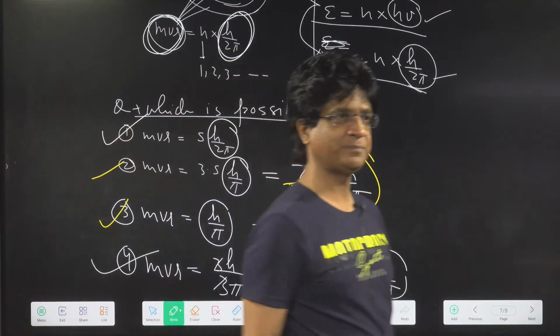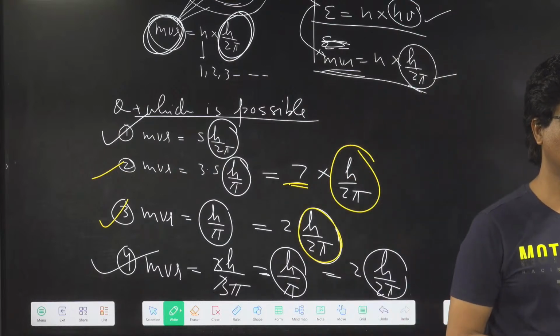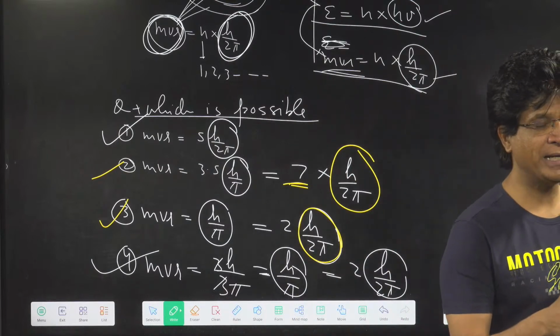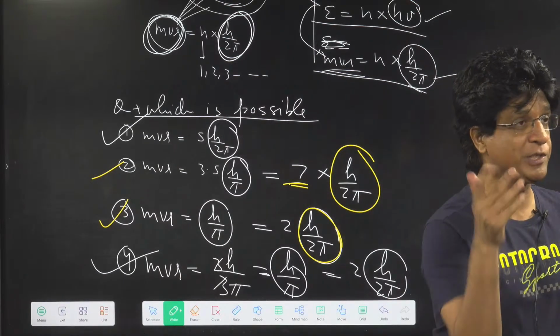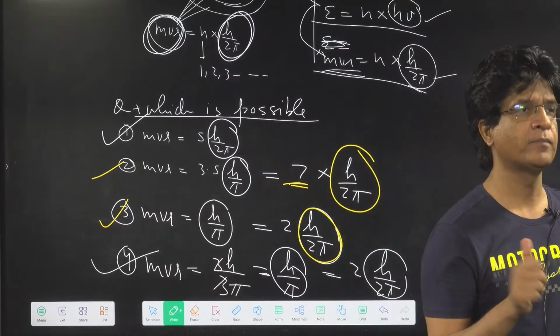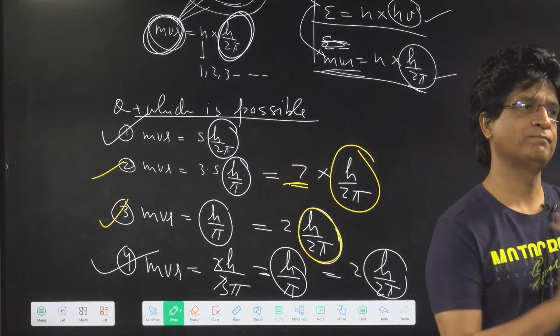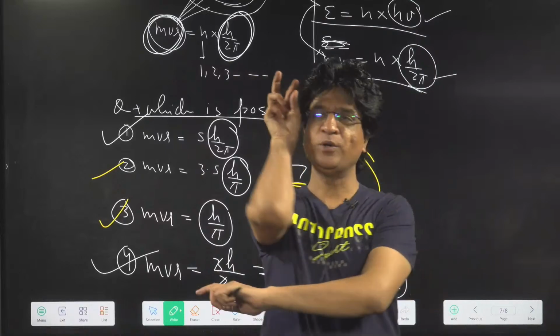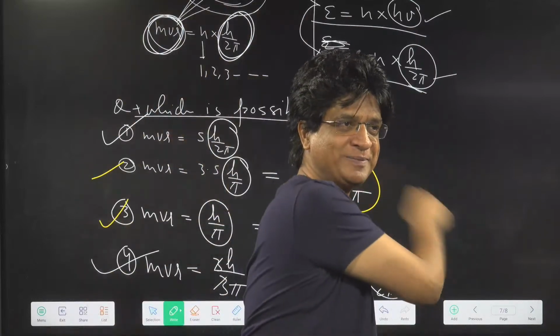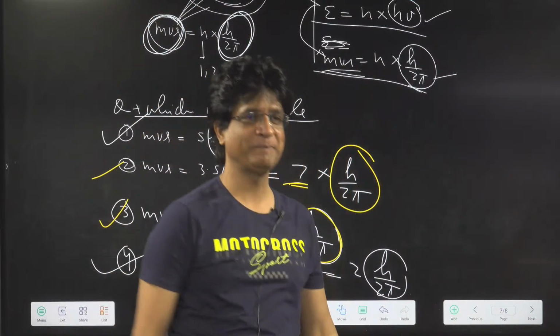The idea is that angular momentum is an integral multiple of h upon 2 pi, not of h upon pi, h upon 3 pi or whatever. This is a common mistake people make, and I told you, you people don't play googly very well. Yes or no?